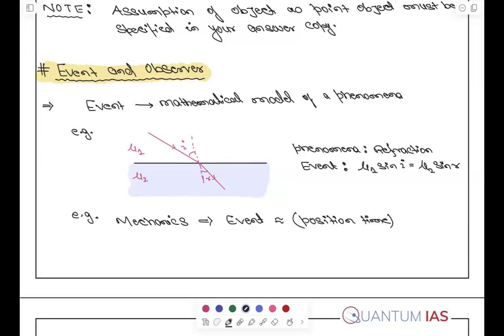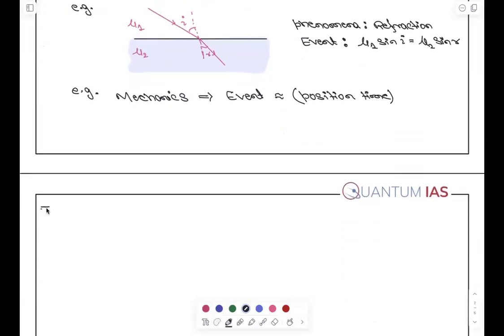Okay, let's go. Now, what is an observer? Who is an observer? Who is observing the event? When do we need an observer? In physics, when do we need an observer? Pay attention to small things, marks are lost and gained right here. I will tell you. Who is an observer? Sorry, why do we need an observer? Or when do we need an observer?